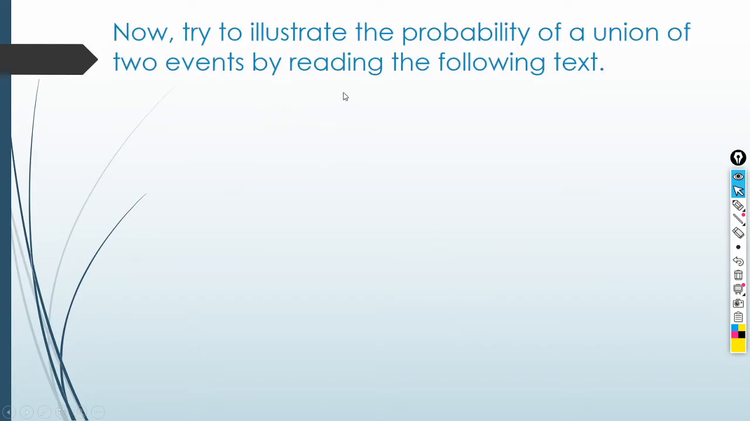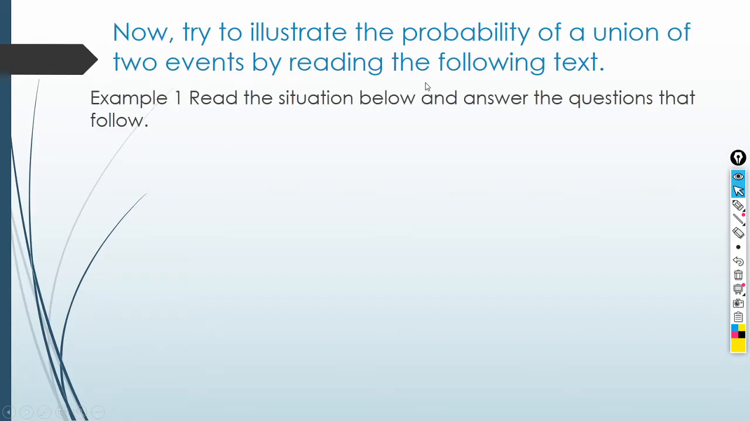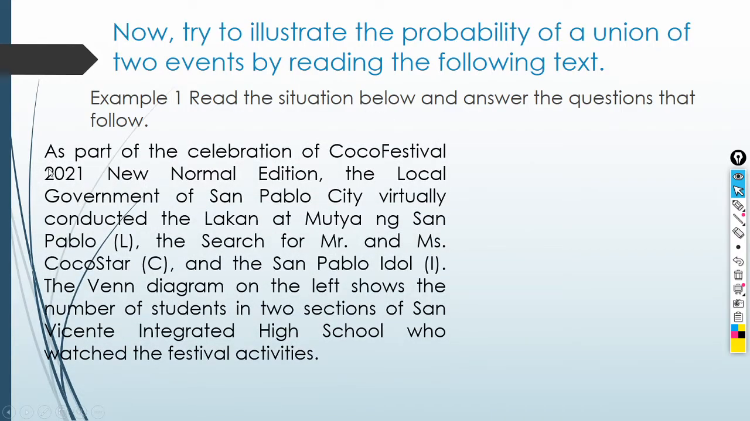Okay, to continue, let's try to illustrate the probability of a union of two events by reading the following text. Example number 1. So, read the situation below and answer the questions that follow. As part of the celebration of Coco Festival 2021 New Normal Edition, the local government of San Pablo City virtually conducted the Lakan at Mutya ng San Pablo, the search for Mr. and Miss Coco Star, and the San Pablo Idol.